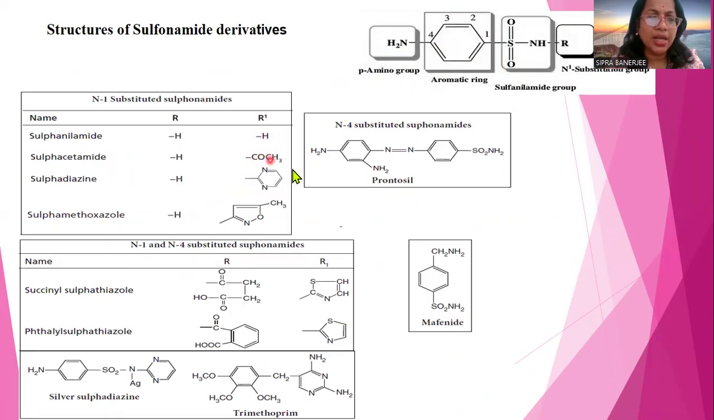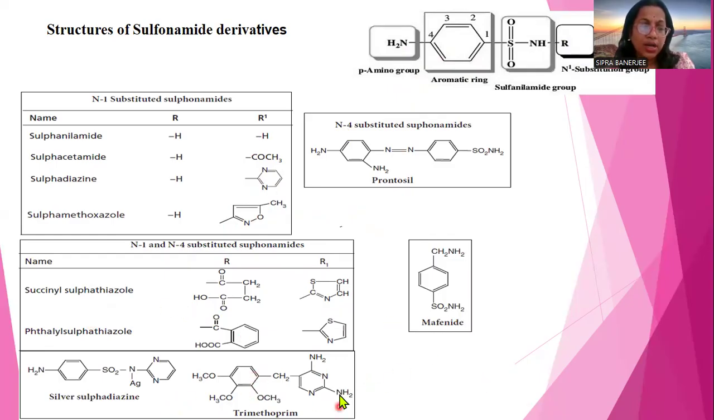And sulfacetamide, at the R1 position there will be COCH3, an acetamide group that has been introduced. Now sulfadiazine, at the N1 position, a diazine, a nitrogen-containing ring, will be there. Next, sulfamethoxazole, which has the nitrogen and oxygen containing methoxazole. N4 substituted sulfonamides, that is prontosil, where at the fourth position the change has been done. N1 and N4, where two R groups have been changed, are succinyl sulfathiazole and phthalyl sulfathiazole.